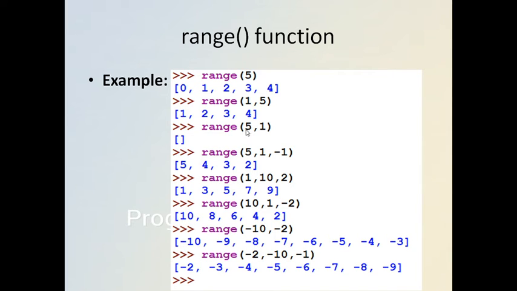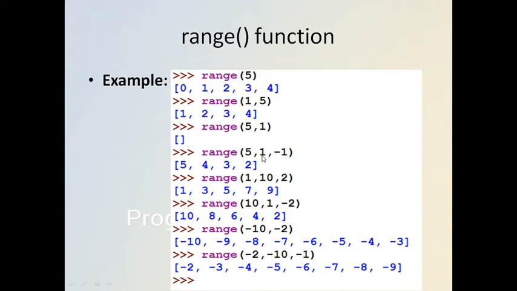start with the 5. So range will only print if we can increment somehow. That means the default step is 1. So 1 plus 1 is 2, 2 plus 1 is 3, 3 plus 1. Here the ending parameter is not satisfied, so it will create an empty list for range 5 to 1.